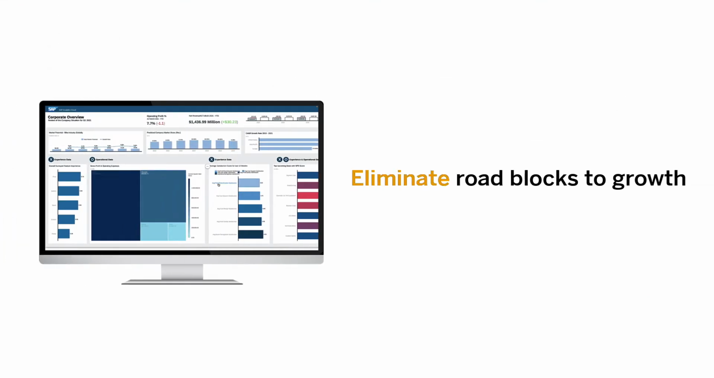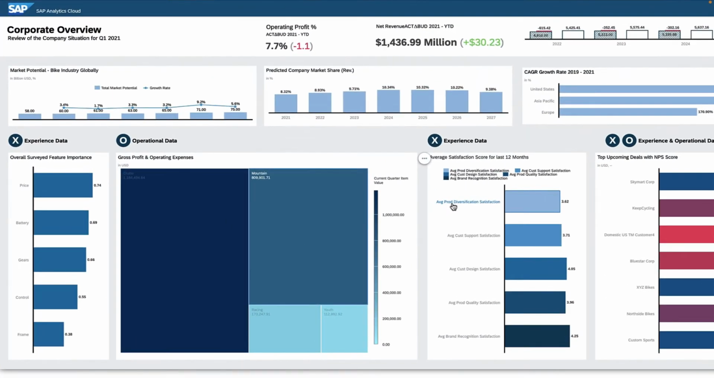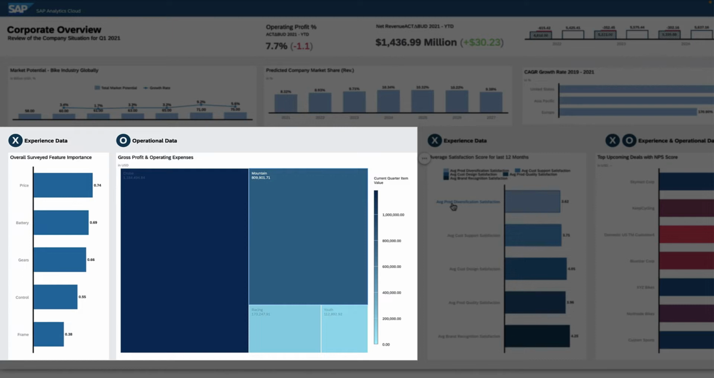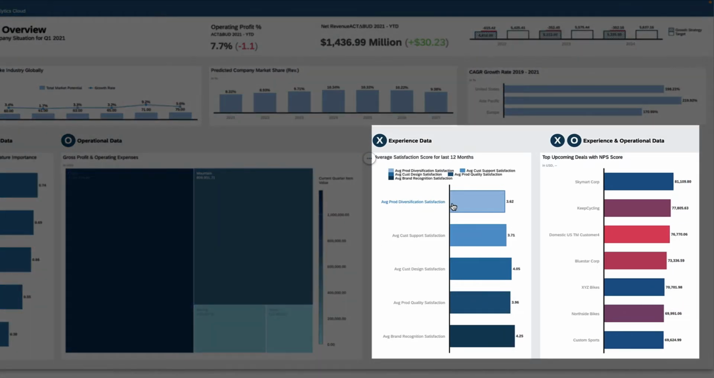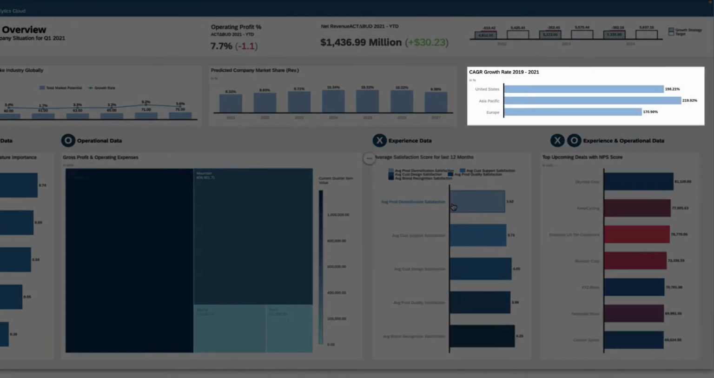Eliminate roadblocks to growth. Accelerate growth and separate your organization from the competition by understanding the total market potential, including which features customers value the most and which products are most profitable. Build an effective growth plan by understanding the sentiment surrounding your products and spotting areas for improvement. Look internationally at different markets to see if global expansion or offering additional products in other regions will drive increased growth.